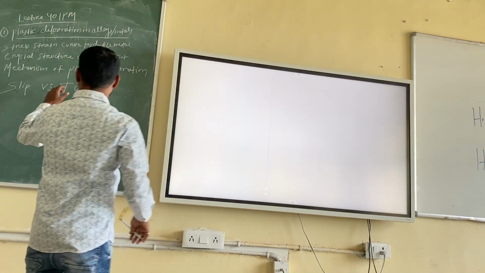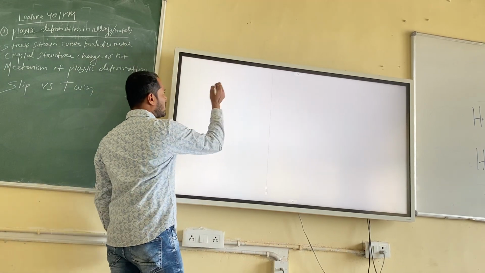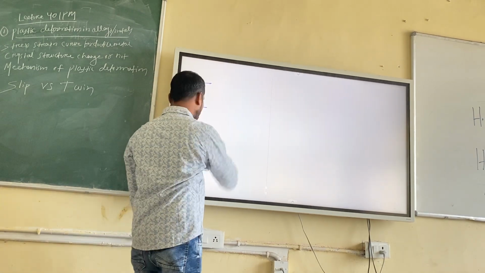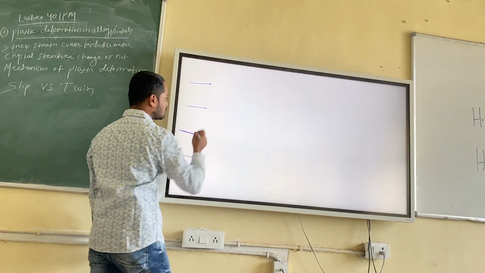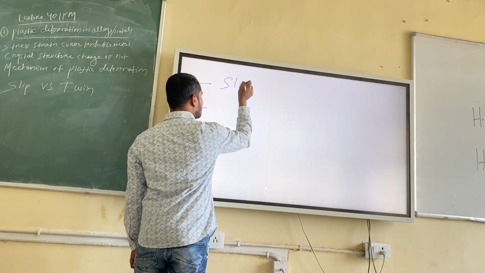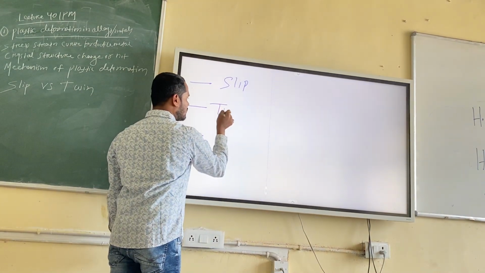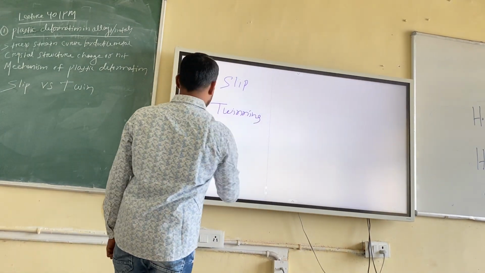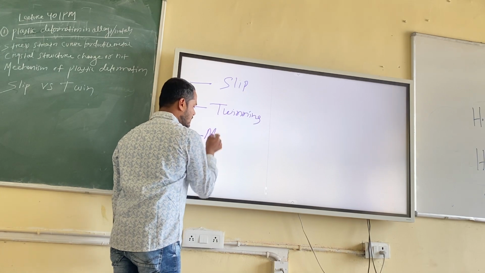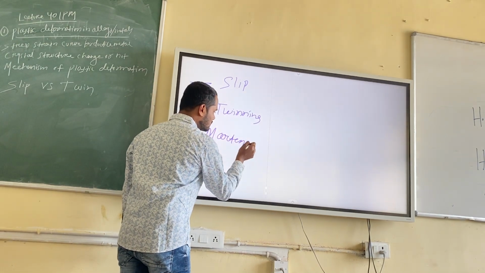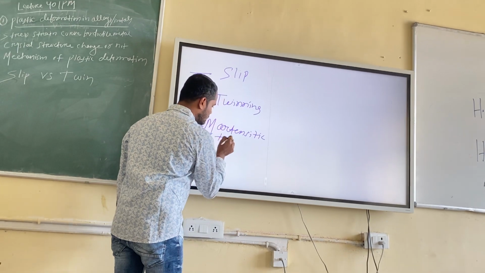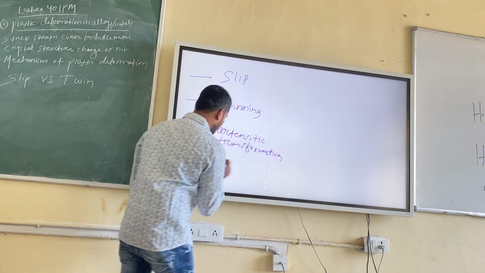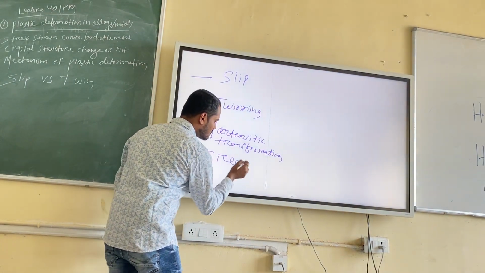Okay, fine. We will discuss now the mechanisms of plastic deformation quickly. We can have 4 mechanisms. One is slip, one is twinning, one is Ibolt, and one is creep.